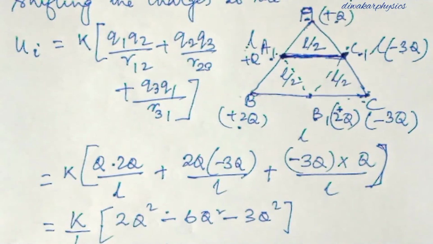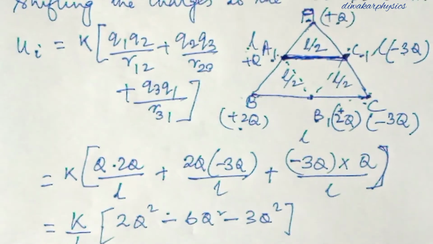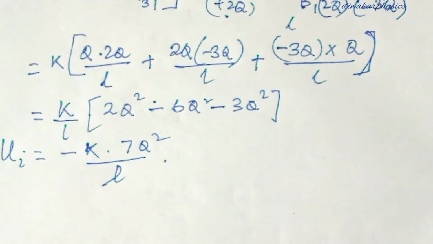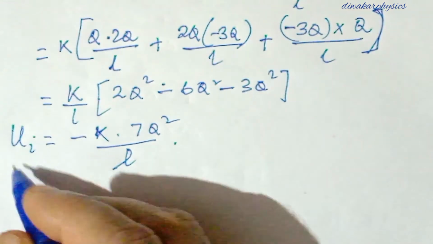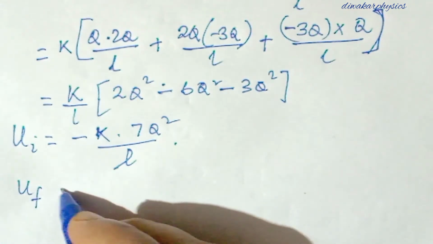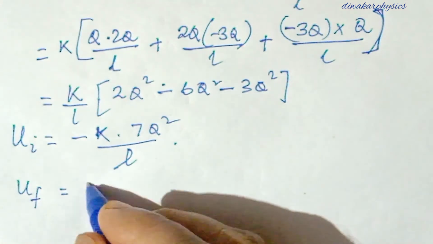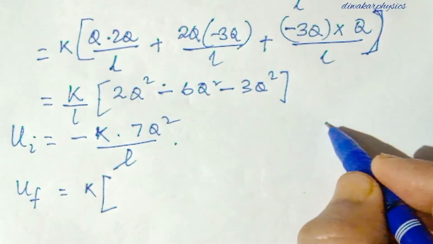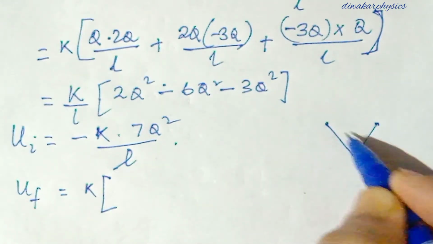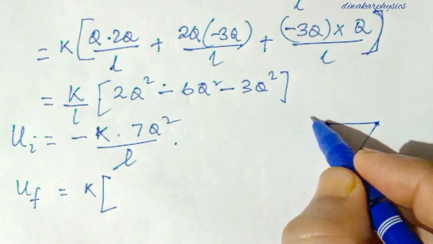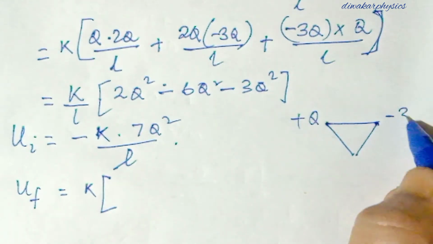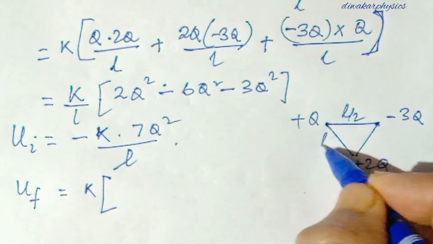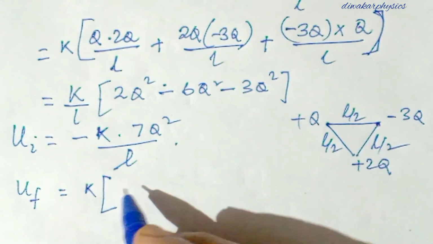Now that's why we have a new arrangement. Charges are the same, but distances are different. So then we'll find the final potential energy when they are shifted. I am making the diagram here like this, they are shifted. So here plus Q, here minus 3Q, and here plus 2Q. L by 2, L by 2, L by 2.